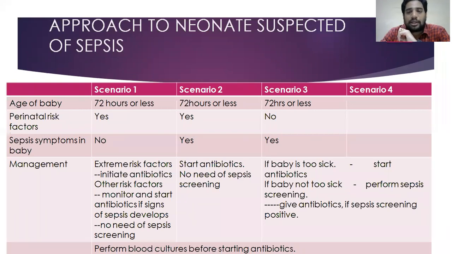And scenario 3 is a baby less than 72 hours of life with no risk factors, but sepsis signs are there. If the baby is too sick in this condition, we have to start antibiotics immediately. If the baby is not too sick, we can perform sepsis screening and give antibiotics if the screening is positive. Next, finally, sorry, these are 3 scenarios.